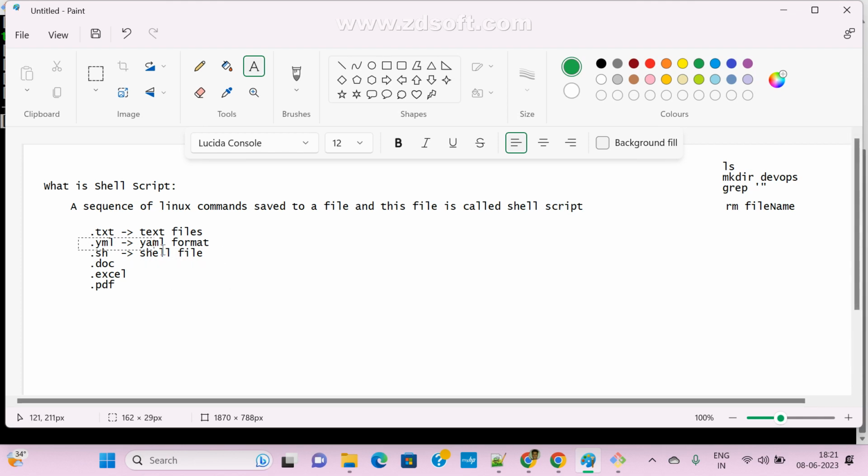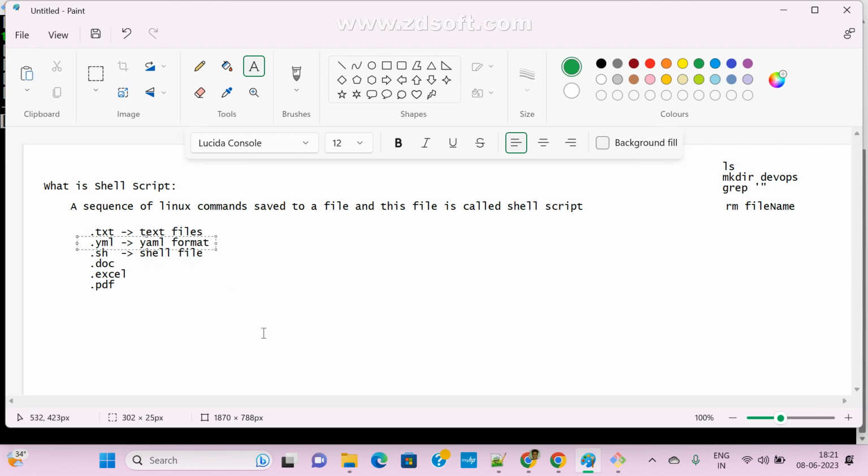Why do we give YAML files in Ansible and Kubernetes the .yml extension? Because then Kubernetes and Ansible easily identify that this is a YML file, and that software can execute these files.